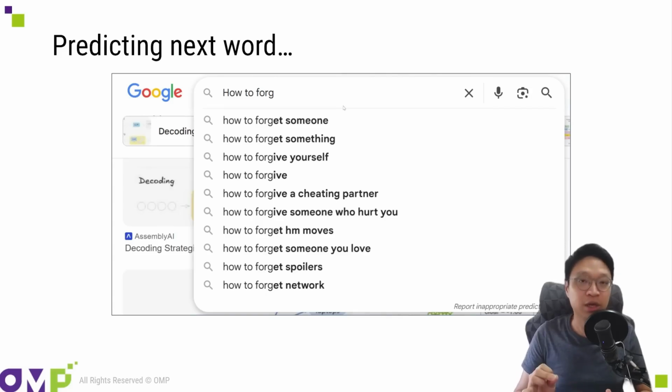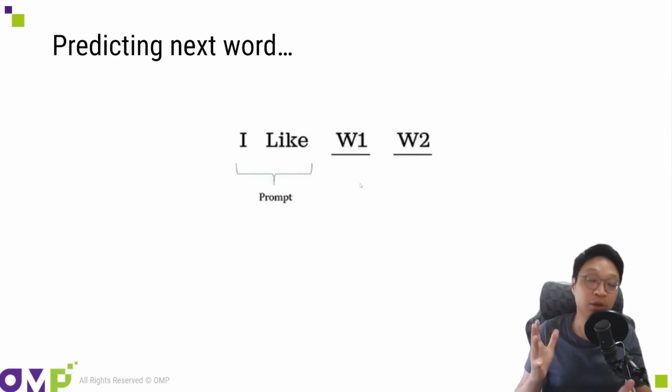To understand this, you actually need to know the nature of large language models. They're basically predicting the next word. It's a bit like when you use Google, for example. When you type "how to" and then below, you'll see different suggestions pop up, like "forget someone" or "how to forgive yourself." It predicts the words that come after based on the first part you typed. So when you enter your prompt in Poe or ChatGPT, it's actually predicting the next word based on your prompt.